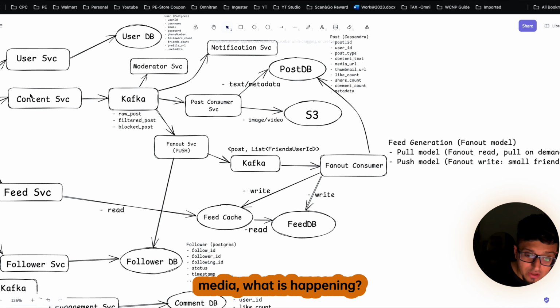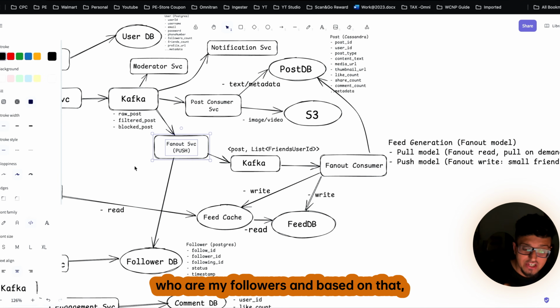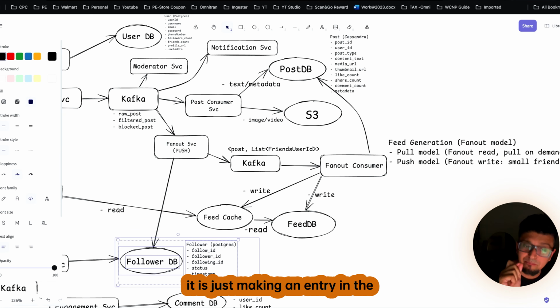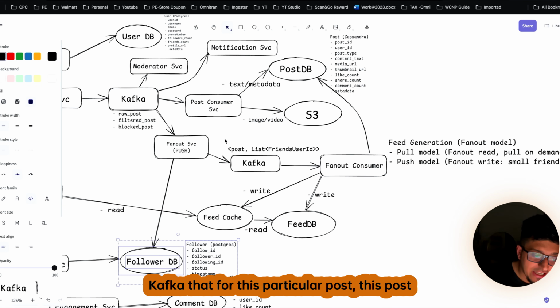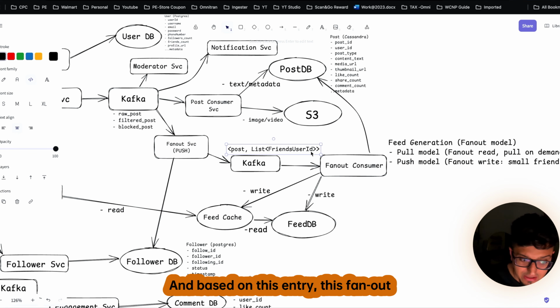So once I'm uploading something on the social media, this Fanout service first checks who my followers are, and based on that, it makes an entry in the Kafka that this post should go to the feed of these user IDs, who are nothing but my friends.